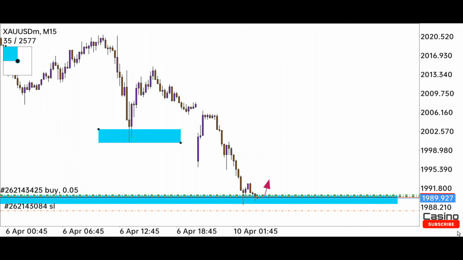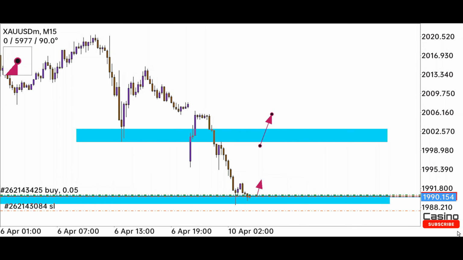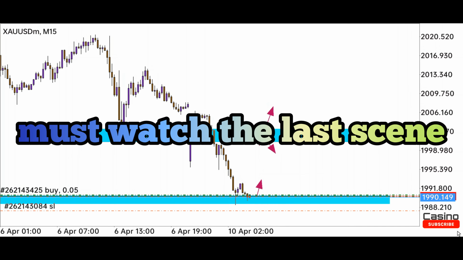ratio. For this we have drawn the rectangle tool. The target will be lower because the next reversal level of the market will be the second strong support resistance level. Here the market will break it and go up. If this does not happen, then it can reverse from here, which is more likely because the market will again retest the lower strong support resistance level at a higher level. You will find it at the end of the video. That's why you must watch the last scene.